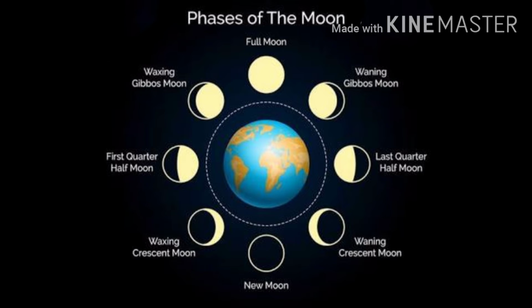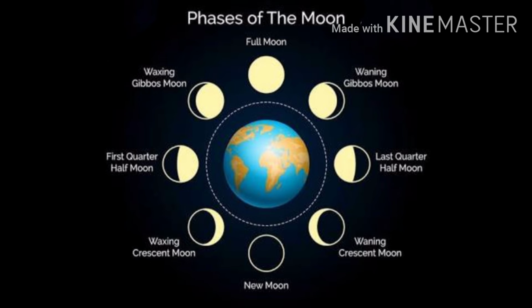Each phase of the Moon repeats itself every 29.5 days. The same half of the Moon always faces the Earth, so the phases will always occur over the same half of the Moon's surface. There are mostly 8 phases that the Moon goes through: a new moon, a waxing crescent moon, half moon, waxing gibbous moon, full moon, waning gibbous moon, then the last quarter or half moon, then waning crescent moon. Children, waxing means when the moon is growing in size.